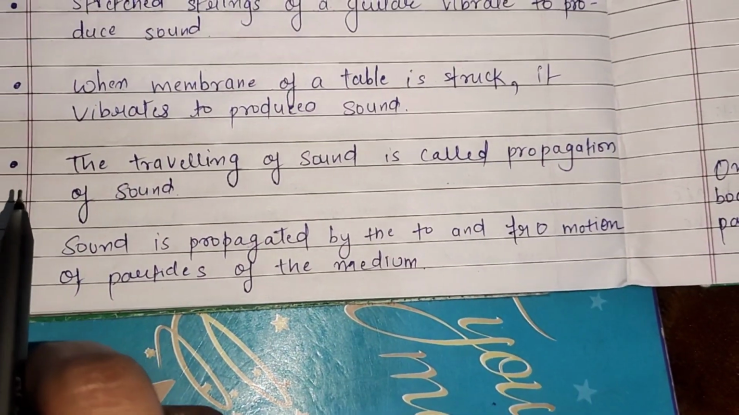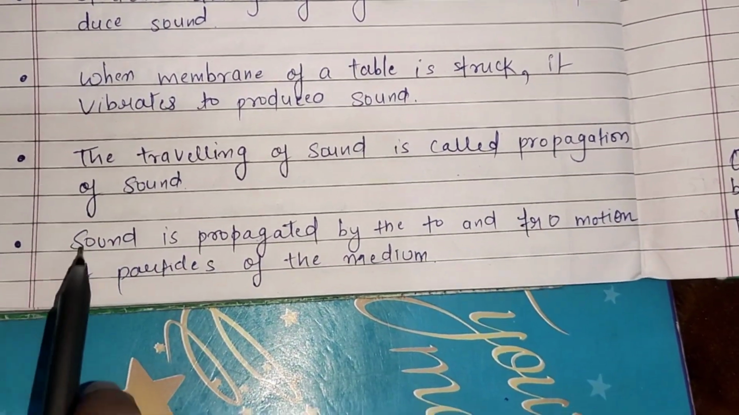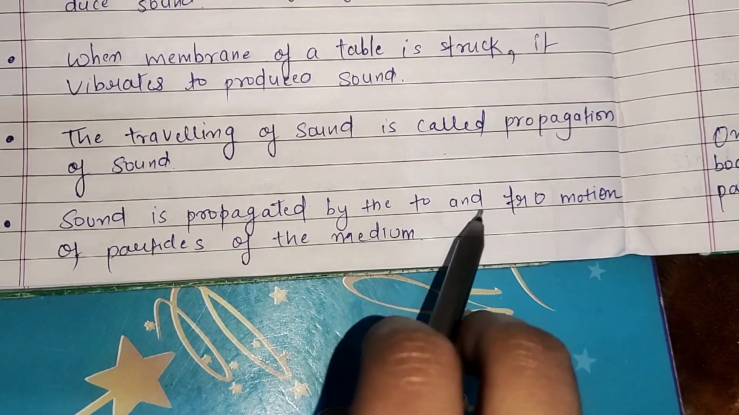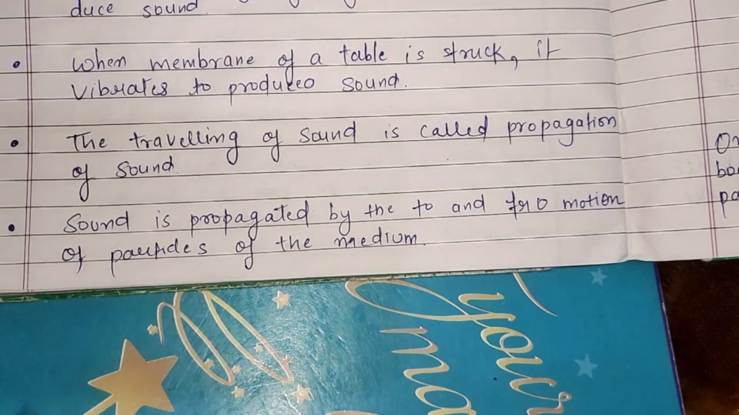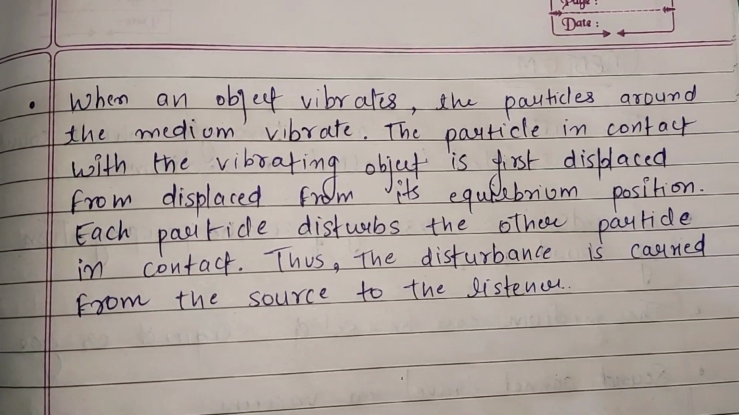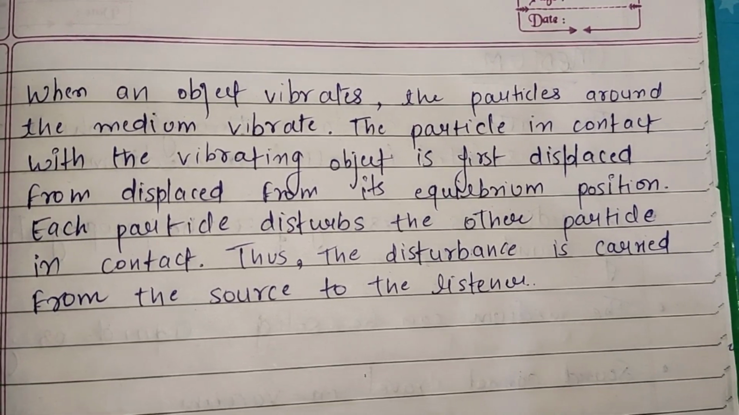Third example, the travelling of sound is called propagation of sound. Sound is propagated by the to and fro motion of particles of the medium. Another example we have: when an object vibrates, the particles around the medium vibrate.